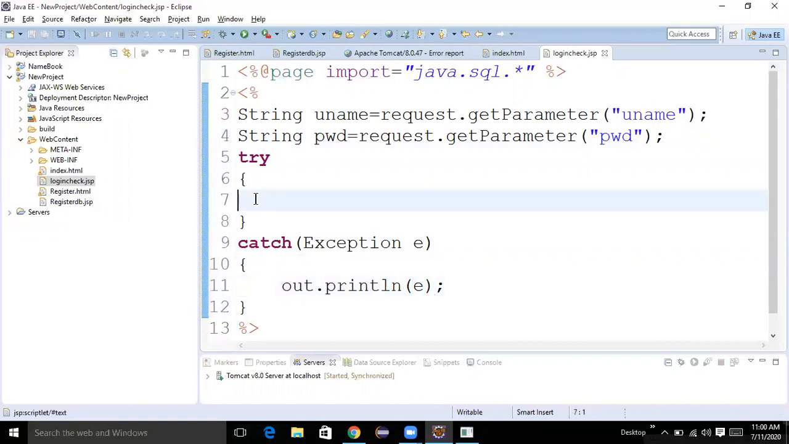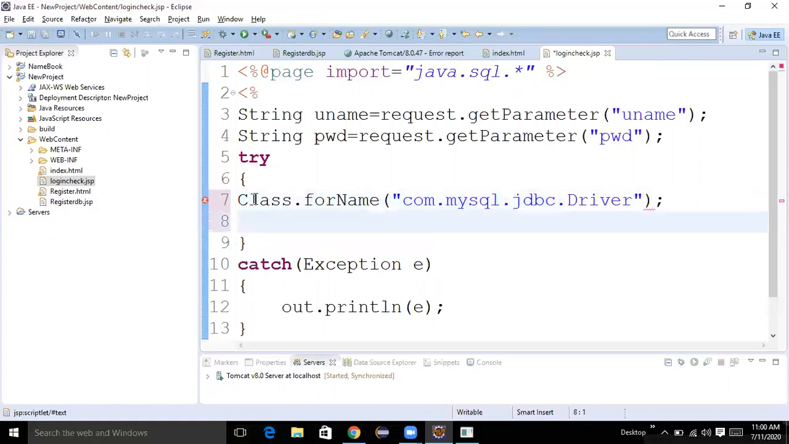What is the first step in database connection, Swarnamalya? How many steps? Registering, very good. There are 5 steps totally. The very first step is registering and loading the driver. So we use Class.forName. Very good. Class dot forName. What is the MySQL driver name? com.mysql.jdbc.Driver. Very good. Driver.